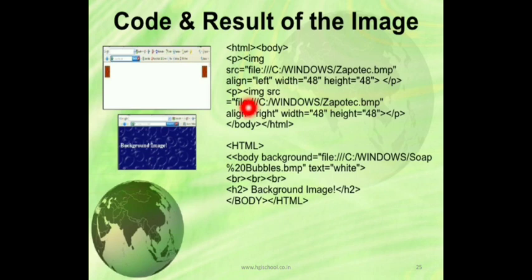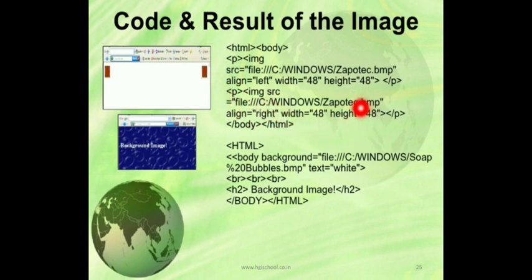In the next paragraph, img src, the file name is zapotec.bmp. This is the path of your image file in your local computer, in your own PC. This we have studied in the URL file protocol. So align right, this image will be aligned right, width 48, height 48.